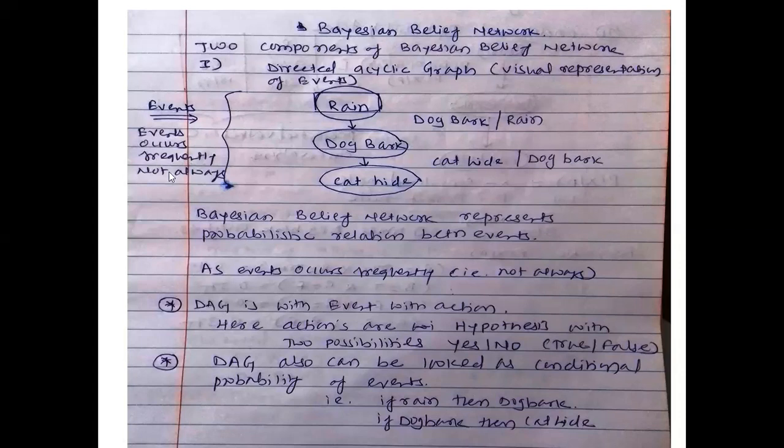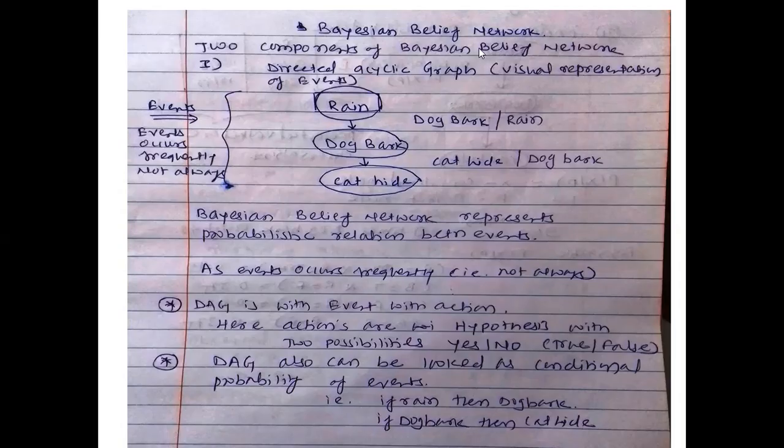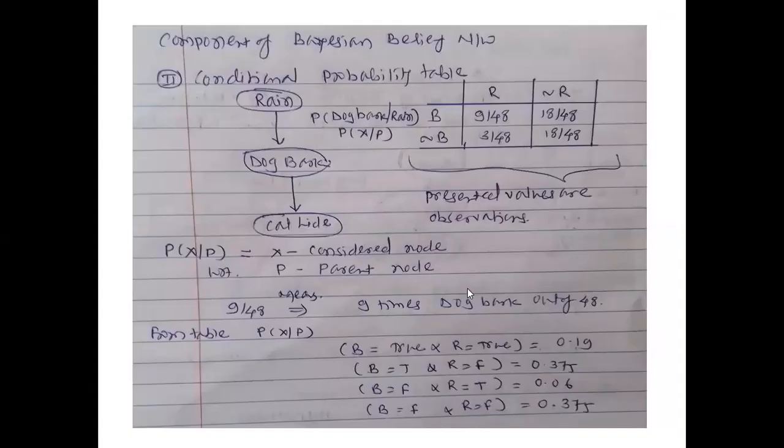Just remember it's frequent, not always. So this is the first component, the directed acyclic graph, a visual representation of our problem statement. Now, the second important component of the Bayesian belief network is the conditional probability table.